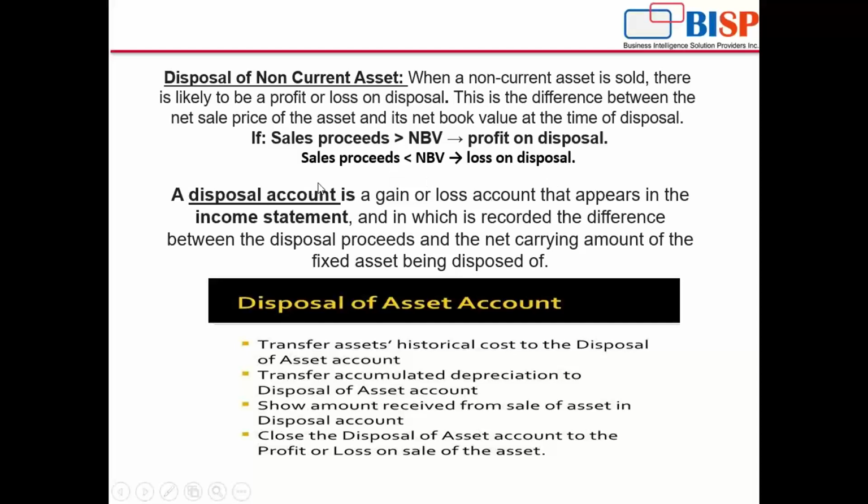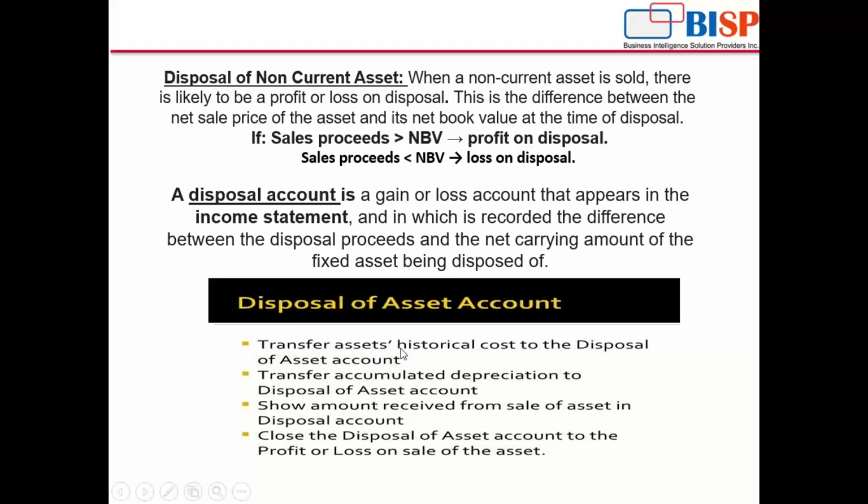Okay, disposal account, what's that? It's a gain or loss account that appears in the income statement and in which is recorded the difference between the disposal proceeds and the net carrying amount of the fixed asset being disposed of. It is the difference between the net carrying value and the sale proceed that directly goes in the disposal account. Disposal account is basically a dumping account. Here all these figures will be transferred in the disposal account.